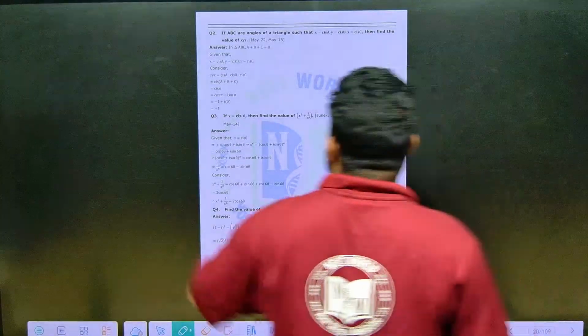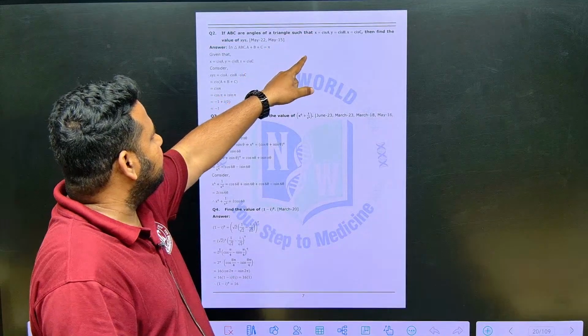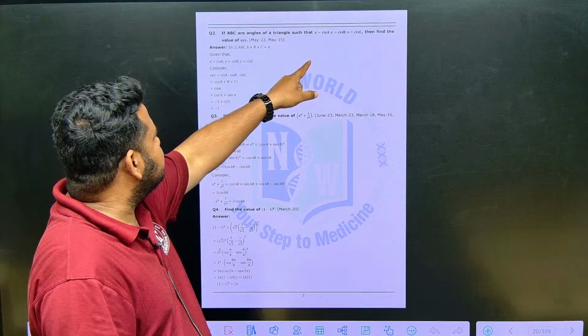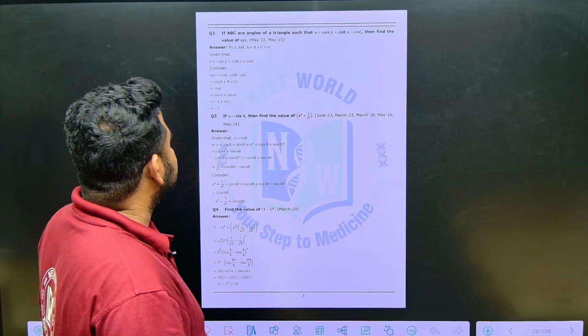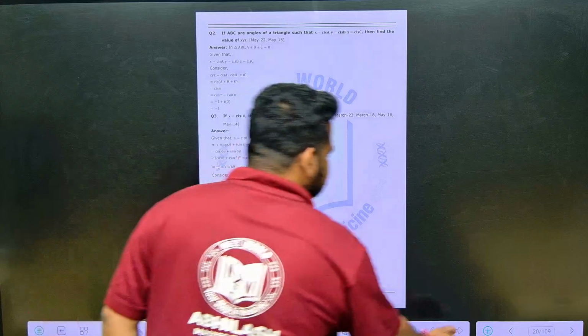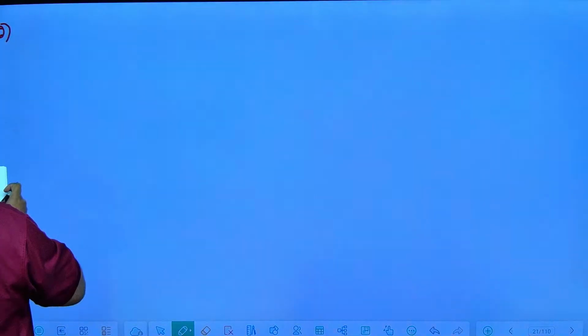So they are telling, if A, B, C are angles of a triangle such that x is equal to cis A, y is equal to cis B, and z is equal to cis C, then find the value of xyz. This is what they are telling. Now observe this. Second question of this chapter, De Moivre's theorem.